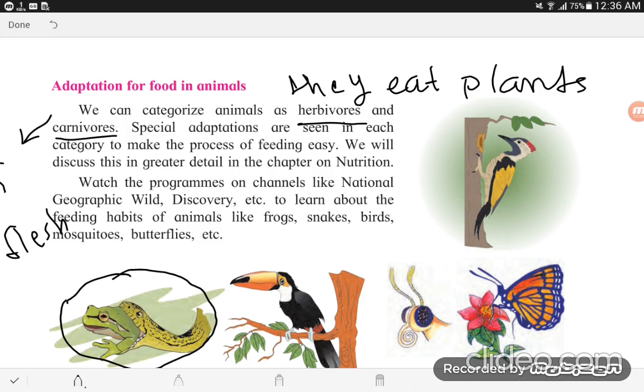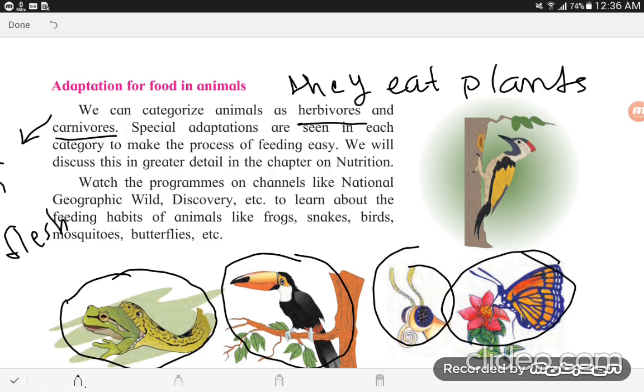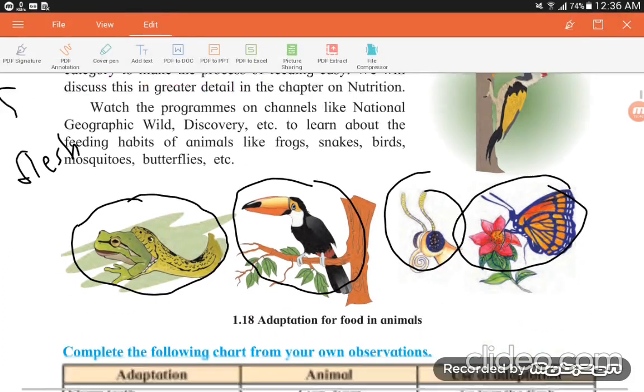Then the example of a woodpecker. This one is an example of a snail. Then the butterfly, that is how they suck nectar from flowers. The woodpecker pecks into the trunk of a tree. Those are the different adaptations.